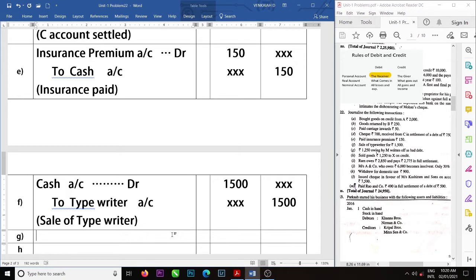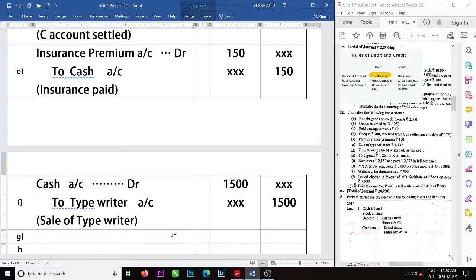When we asked, he told us he cannot pay. That's why the debt became bad. Bad debts means which we cannot recover. 1250 is lost to us.